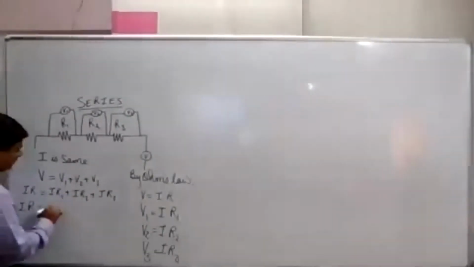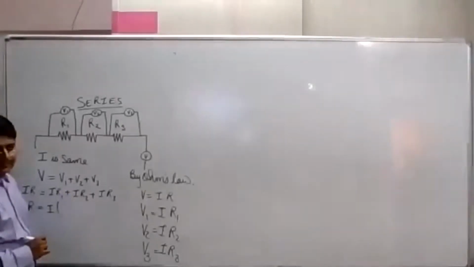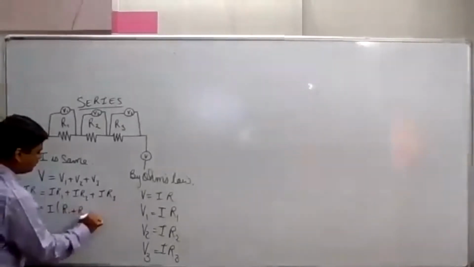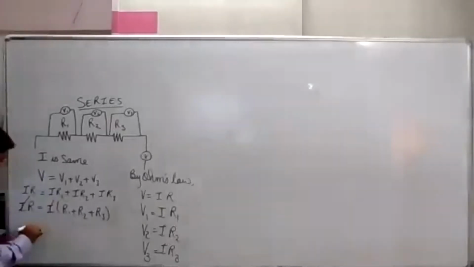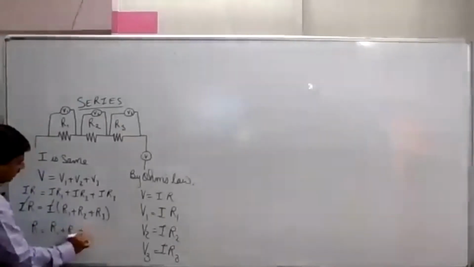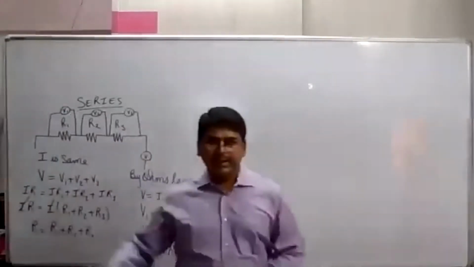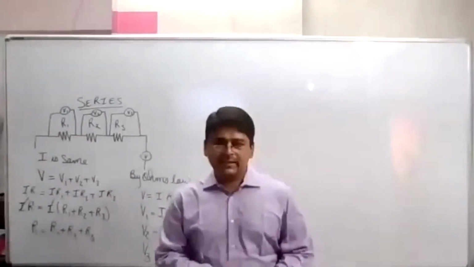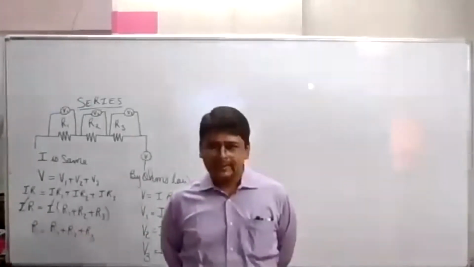Yes. And what will remain in the bracket? R1 plus R2 plus R3. This I and this I get cancelled. What remains? R is equal to R1 plus R2 plus R3. This is the derivation for resistors in series.